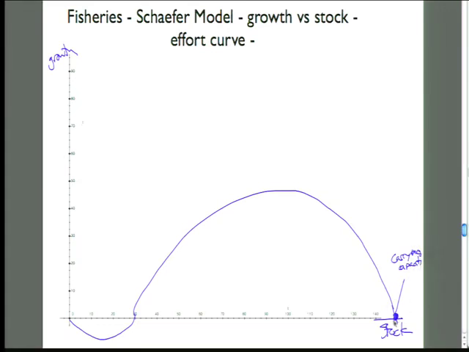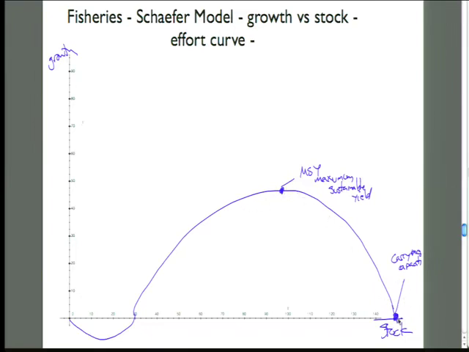This is the highest stock. This is the stock with no harvest. There is the highest growth rate here, so we usually call this the MSY, maximum sustainable yield. So this is the population at the biggest amount. Births equal deaths. This is the amount that the forest would naturally have in some sort of wildlife. It's the amount of deer that are out there. If you start harvesting the deer, you can get a lot more deer growing, or some sort of game that you are having growing. In fisheries, this is with nobody fishing at all.